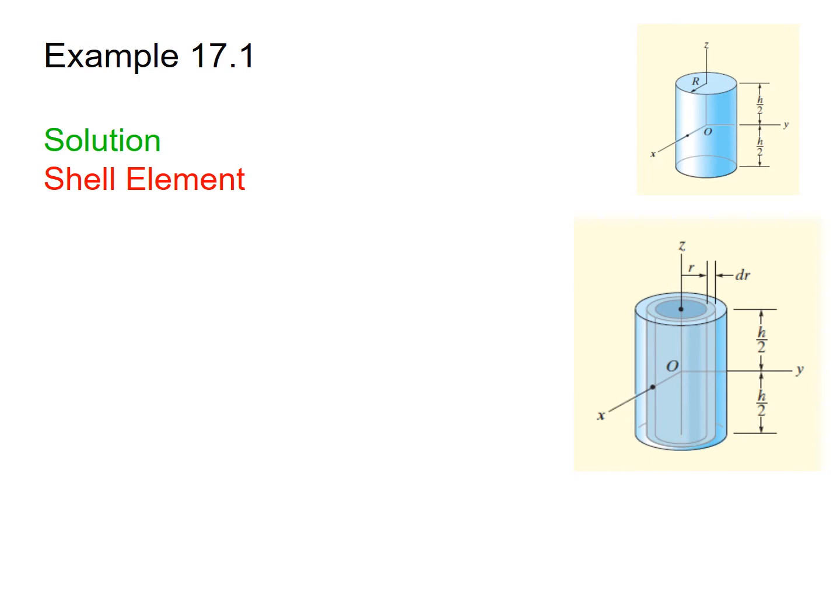As in this case we have chosen the shell element, from the definition of the mass moment of inertia we know that dI equals r squared times dm, and we can replace dm with dV. How can we replace dm with dV? As we know, density is mass over volume, so we can write rho equal to dm over dV for the infinitesimally small shell element.